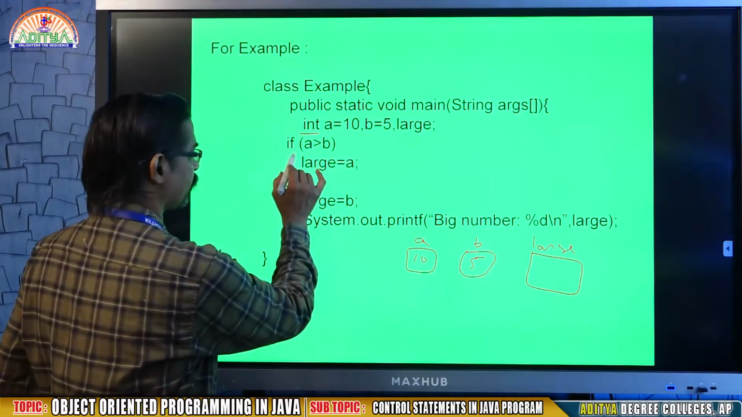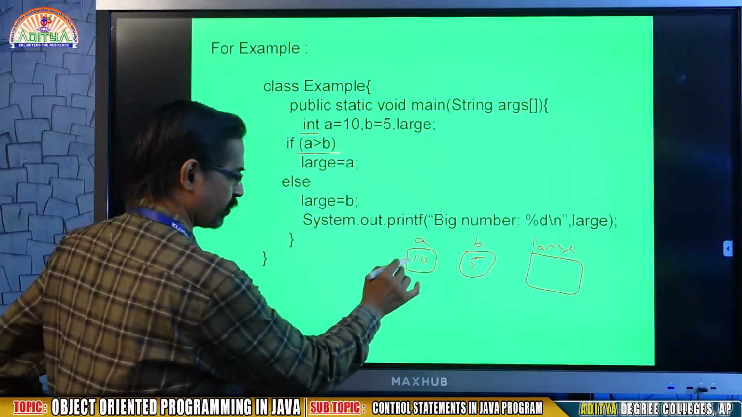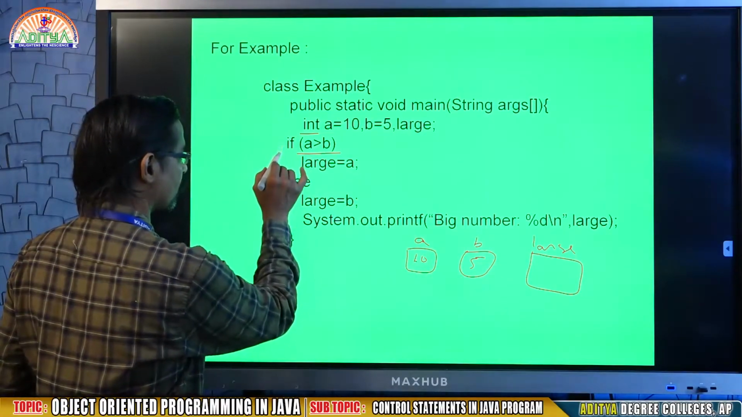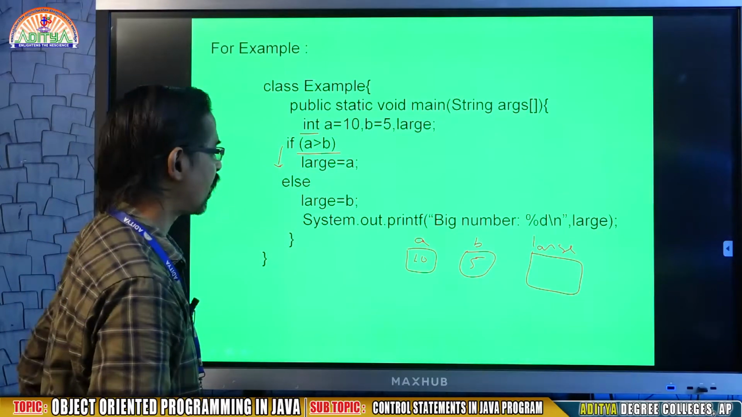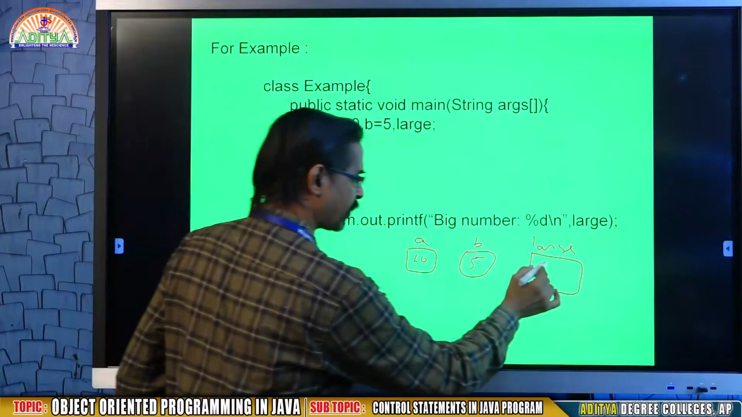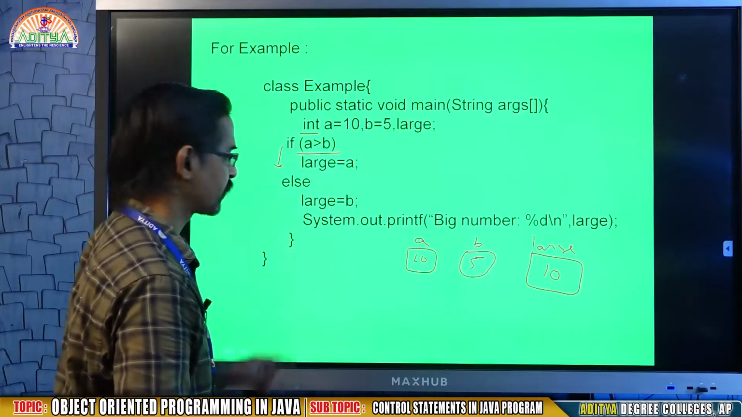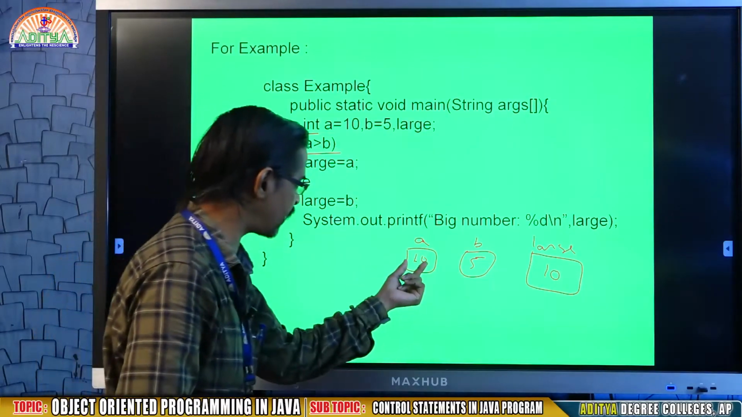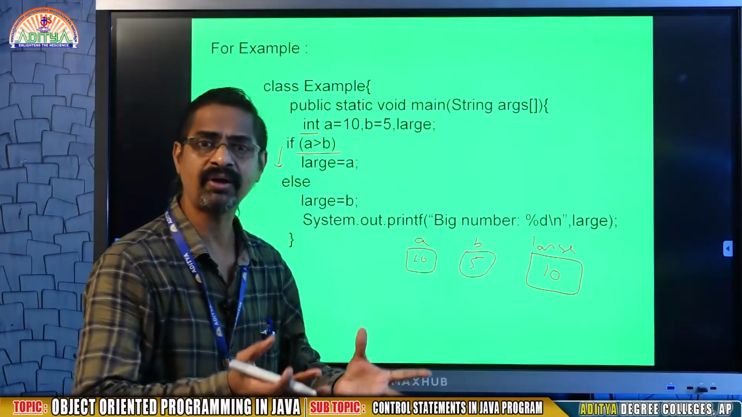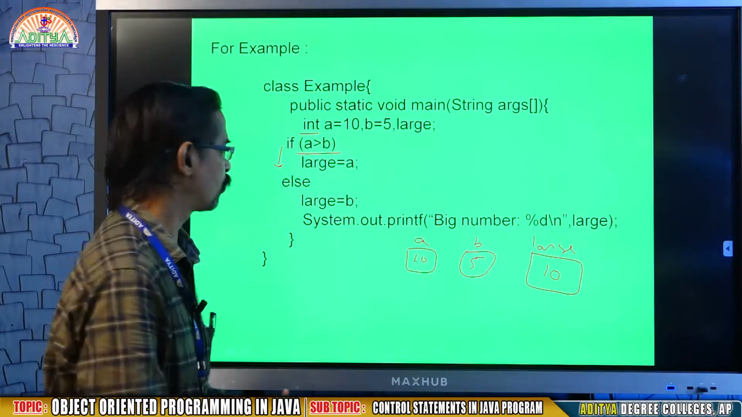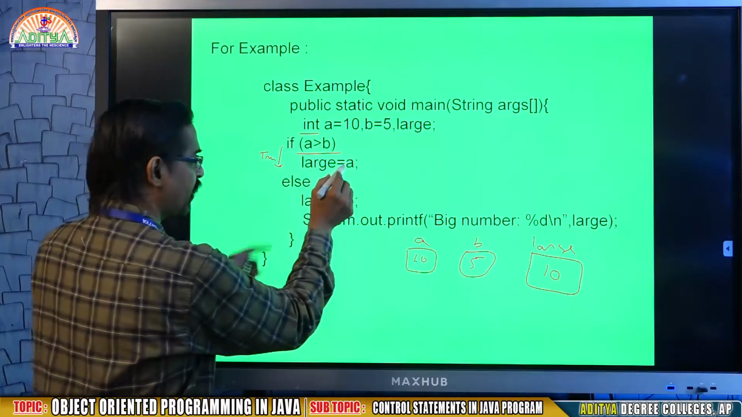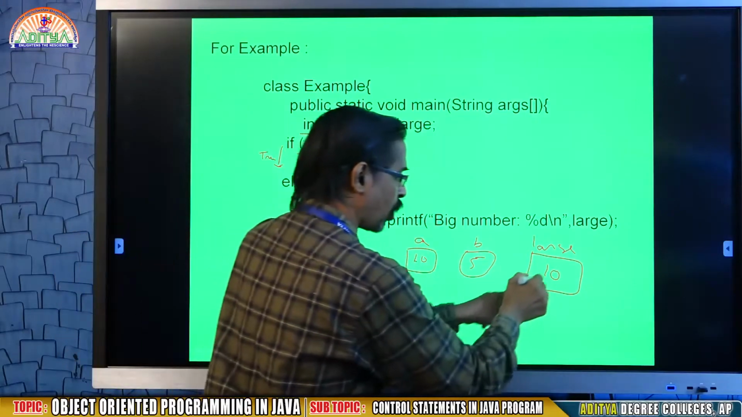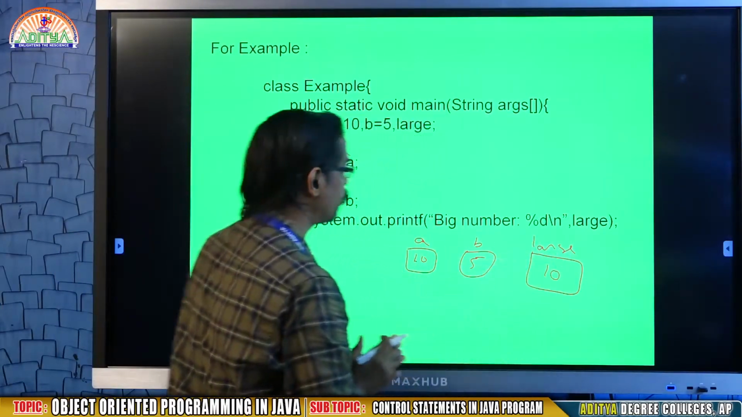So come down. If A is greater than B, for example, 10 is greater than B, the condition is true. Come down. Large equals A. That means the A value will be transferred to large. For example, here A value is 10, B value is 5. Is 10 greater than 5? Of course, yes. So it is true. That's why it is an assignment statement. The A value 10 will be copied into large. It means one copy will be transferred to large.